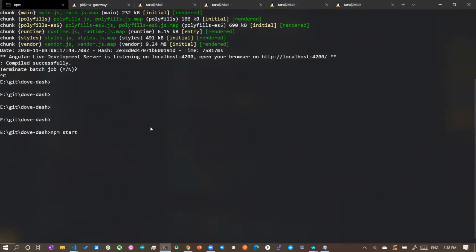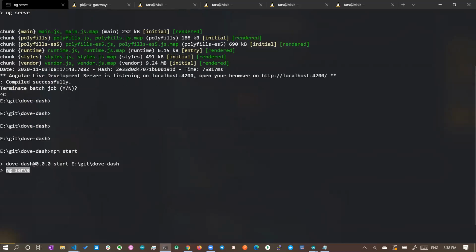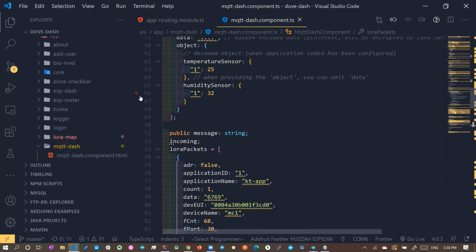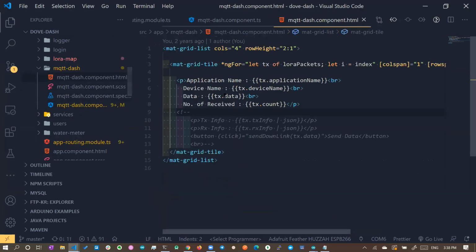Once you give npm start, the application will issue the command called ng serve. So the server will be started, and your dashboard application will be visible in your browser. Let it get loaded. Meanwhile we'll go and check the code. We also have the front end HTML code, which is responsible for viewing the data. Here you have LoRa packets, and you are iterating through the LoRa packets and viewing all the data, right? So that is what is happening in this.